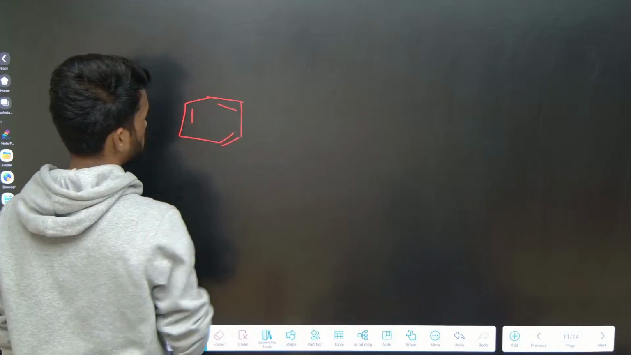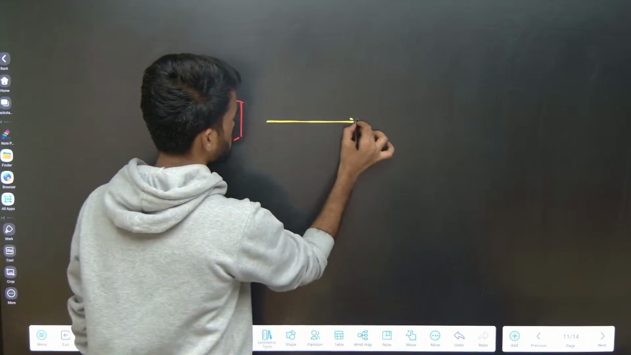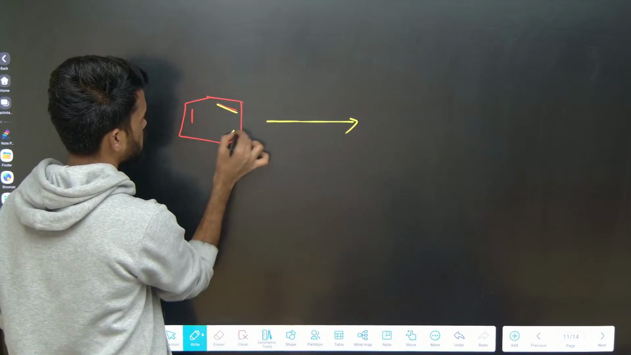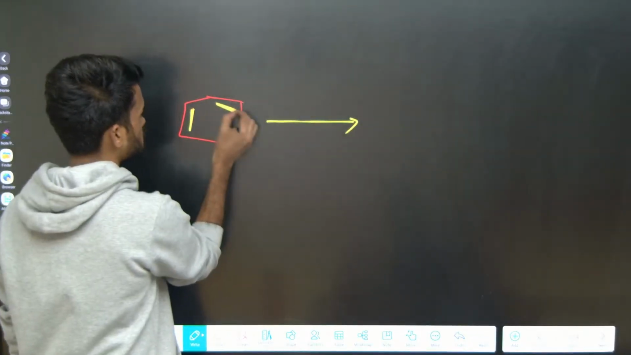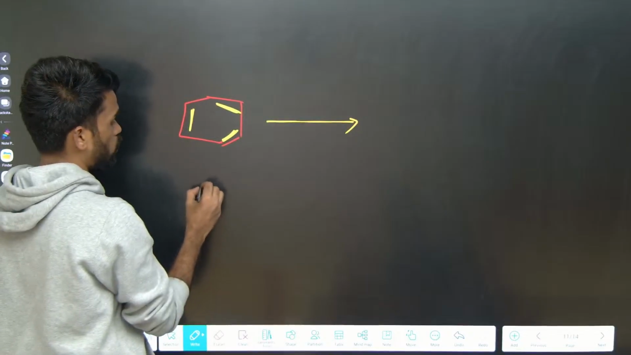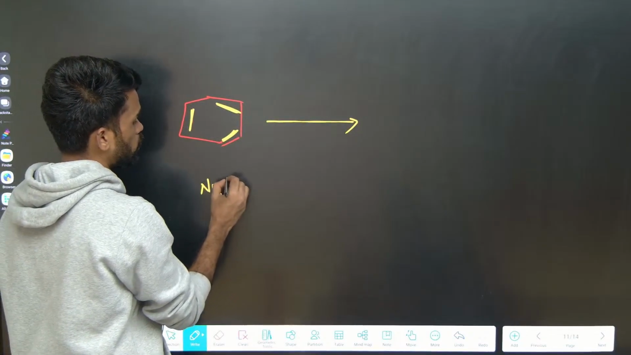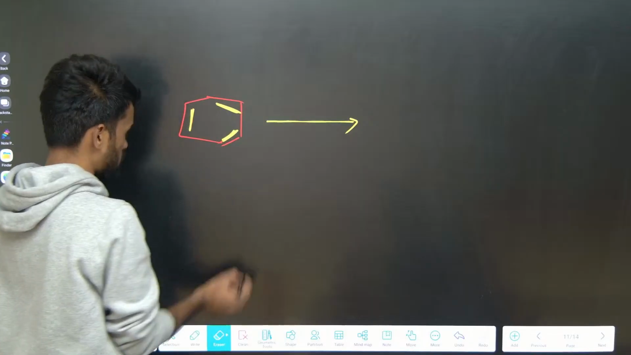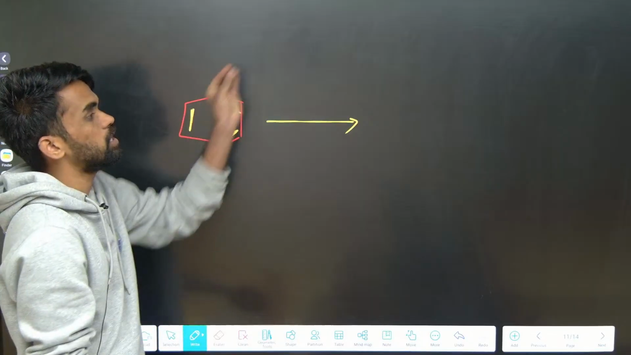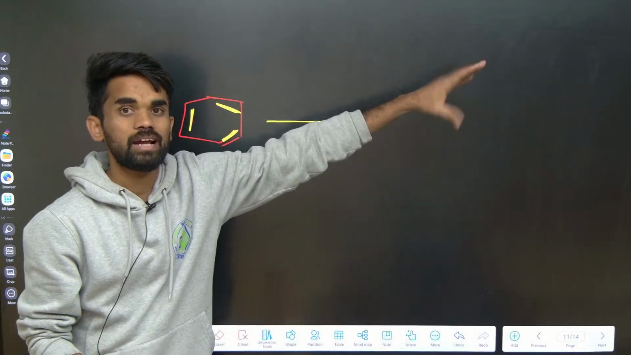Aromatic compounds have pi electrons. This is a benzene ring, which means it has pi electrons. Pi electrons are a region of high electron density, so the ring can act as a nucleophile in some reactions. It means these pi electrons can be donated to someone who is electron deficient.